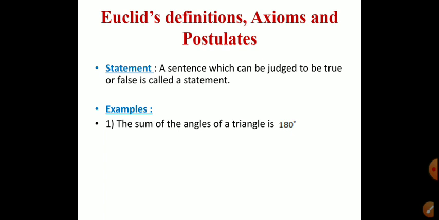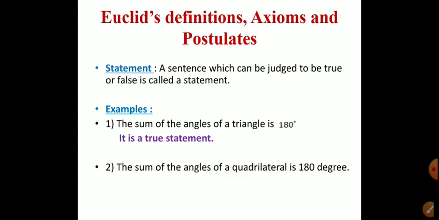Since we can judge this sentence to be true, we call this sentence a statement, so it is a true statement.